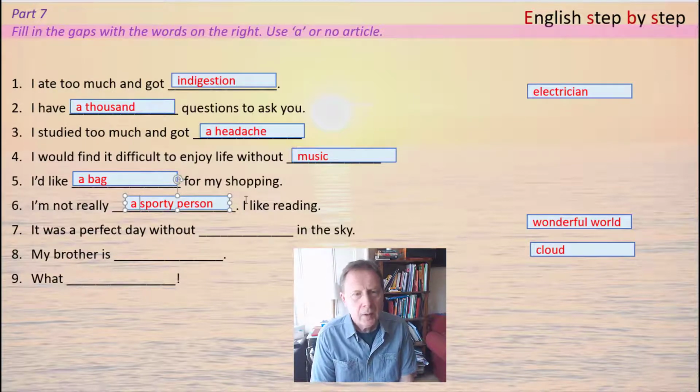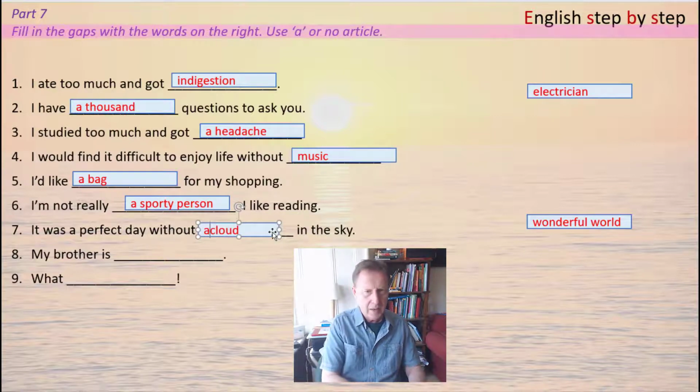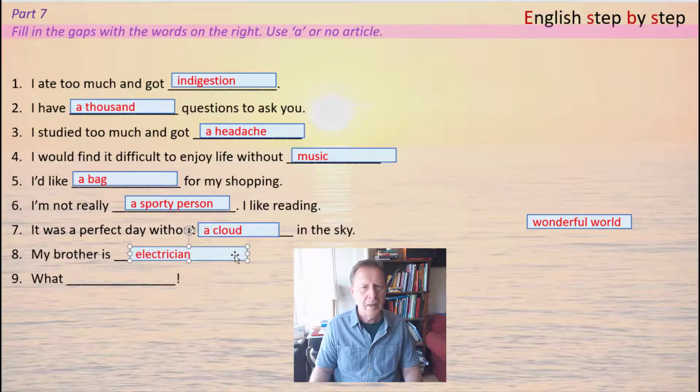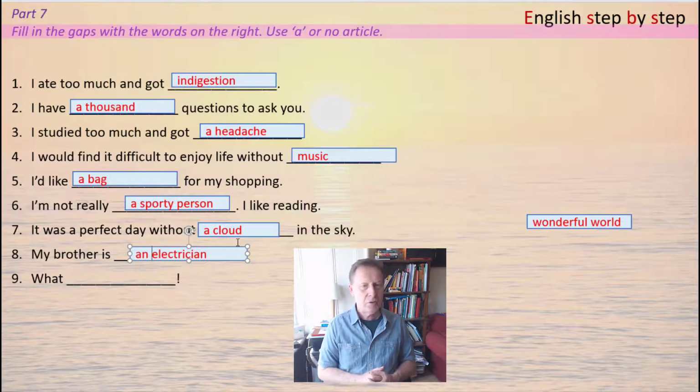Number 7. It was a perfect day without something in the sky. And in this case, cloud. And we're talking about one, a cloud, without a cloud in the sky. Number 8. My brother is, and in this case we're talking about a job, and that's electrician. And because it's a job, we have to put in the indefinite article, an electrician.